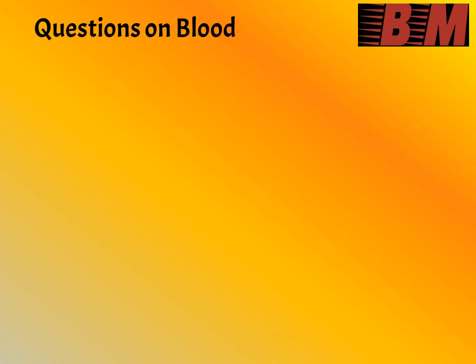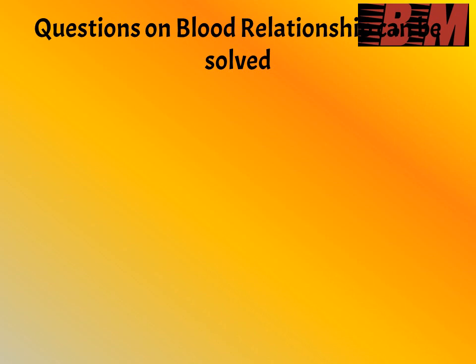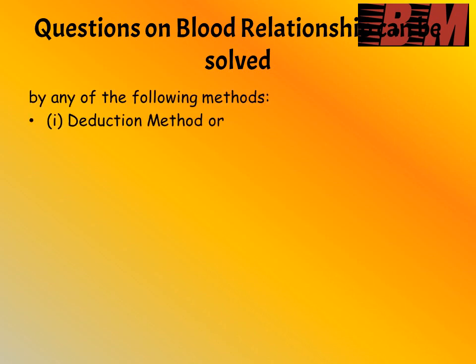Let us see various methods that are used for solving questions on blood relationships. The questions can be solved by using either the deduction method or the pictorial method. Deduction method means we substitute the relationships given one by one and arrive at the solution. Pictorial method means we use a graphical representation of the relationships given and find out the relationship between the two persons. We will better understand this with the help of an example.